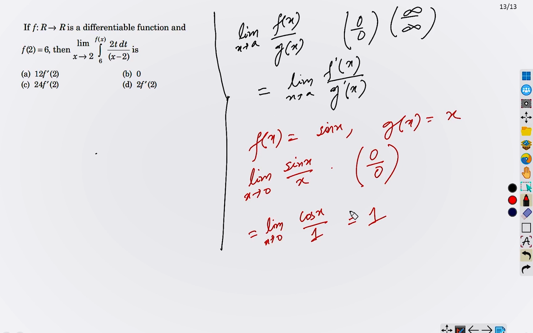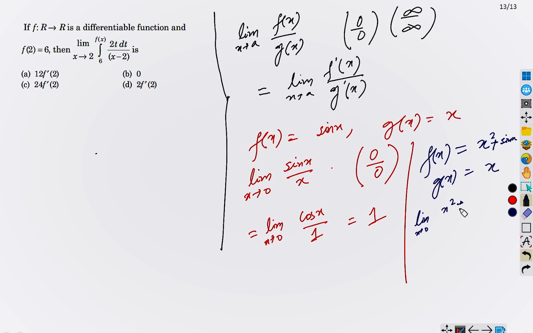Therefore the value of this limit is this, okay? Let me give one more example. Let's take f(x) equal x square plus sin x and g(x) equal x. I'm just choosing some simple example from my mind, that's all. So if we now evaluate this limit, x tends to 0, (x square plus sin x) by x.